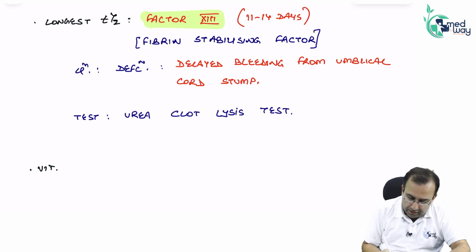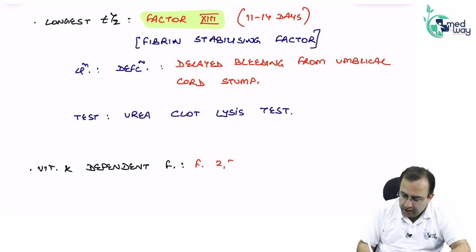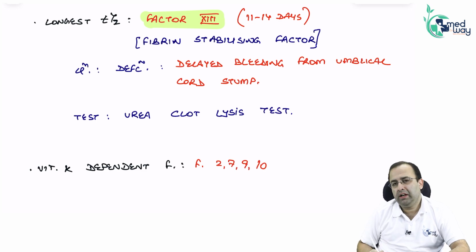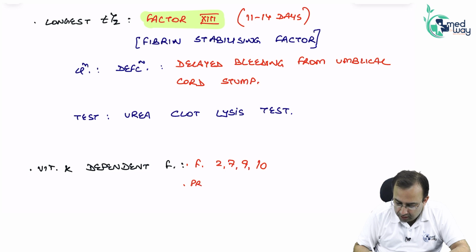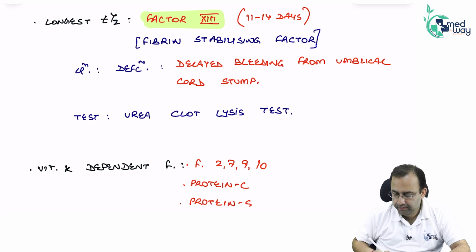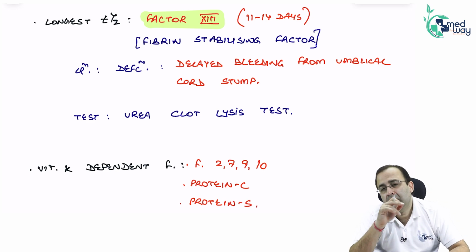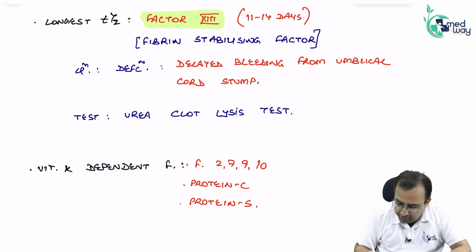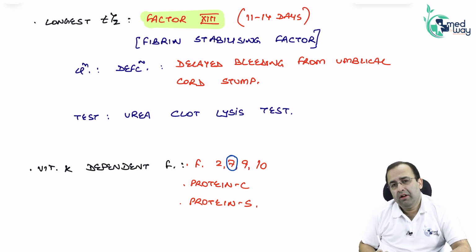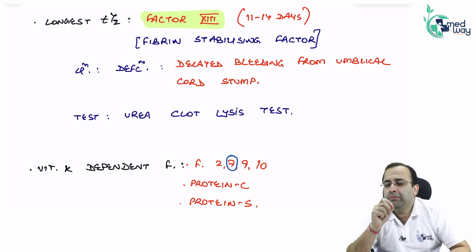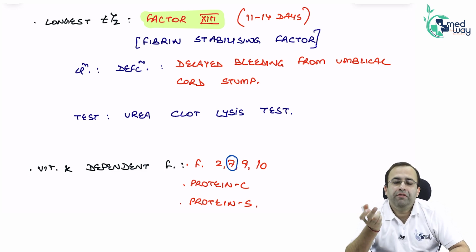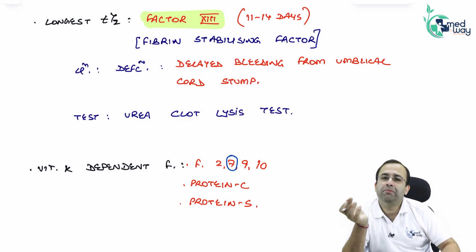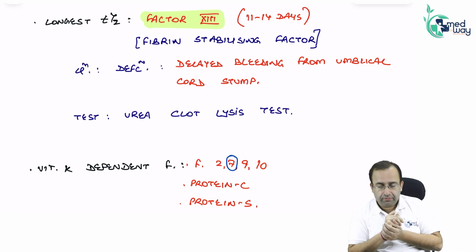Next, vitamin K dependent factors. I am sure you already know this. Vitamin K dependent factors are factors 2, 7, 9, 10. Along with factors 2, 7, 9, 10, what else is vitamin K dependent? Protein C and protein S. Which had the least half-life? Factor 7, as you just saw. So which will be the first parameter to become abnormal in vitamin K deficiency? PT. Factor 7 deficiency causes increased PT, extrinsic pathway. Fair enough.